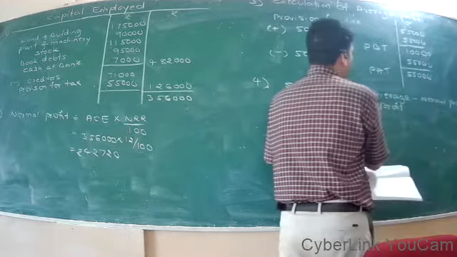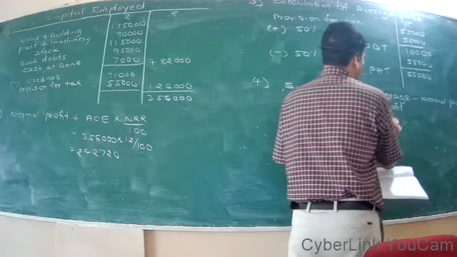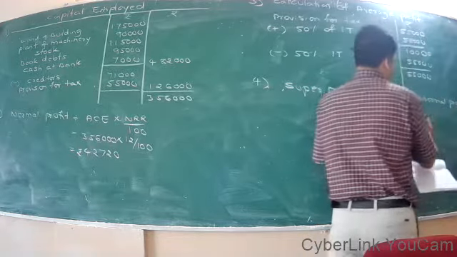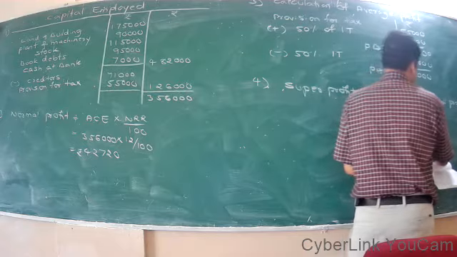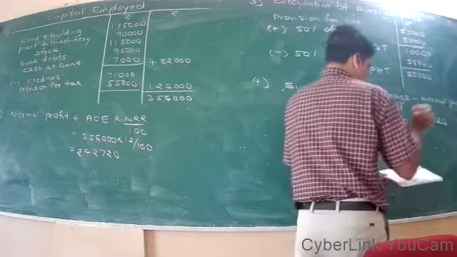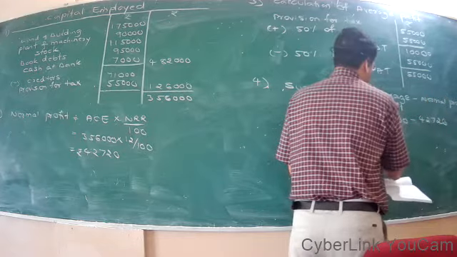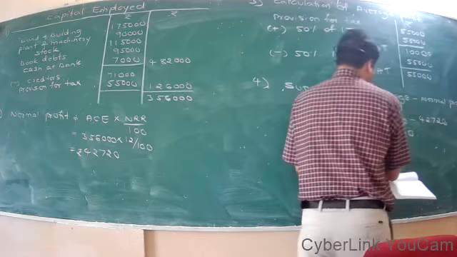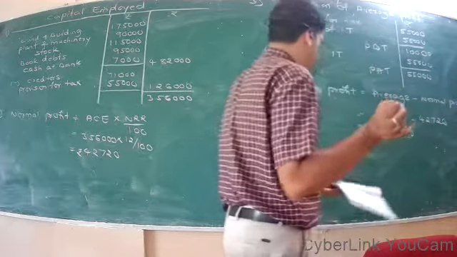The average profit we have calculated is rupees 55,000 minus normal profit 42,720. So 12,280 is the super profit.